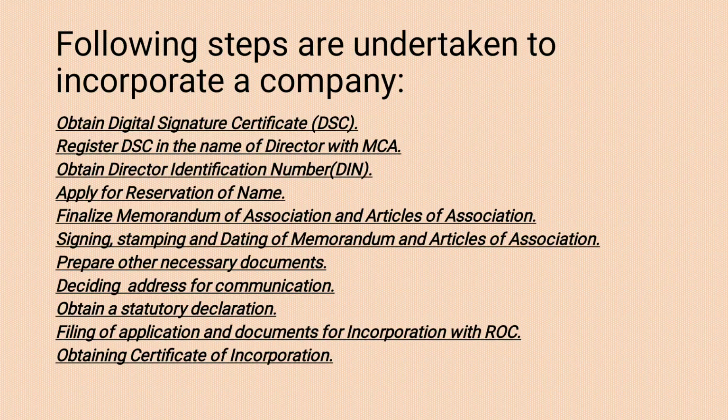That means the proposed first director of the proposed company who does not have DIN, director identification number, has to apply for DIN in electronic form SPICE 32. What is SPICE 32? It is a simplified pro forma for incorporating a company electronically. At the time of incorporation, a person to be appointed as a director must have a DIN number. That means whoever is the director of the company must obtain a DIN number. DIN number is nothing but director identification number.